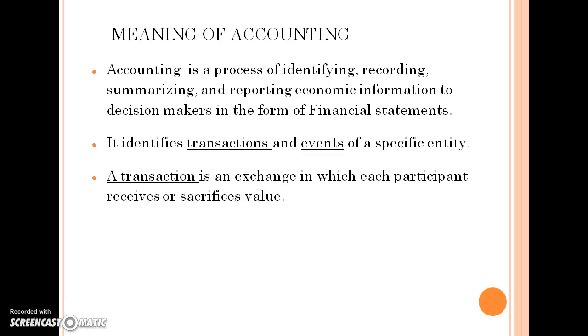Because in business there can be different transactions which are not related to the business. As an example, the owner of the business has purchased something for his personal use. That will not be recorded as a transaction because the owner and the business transaction are both different.